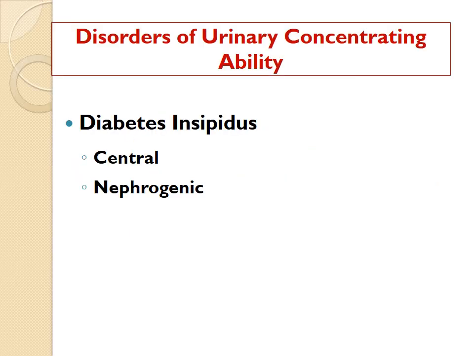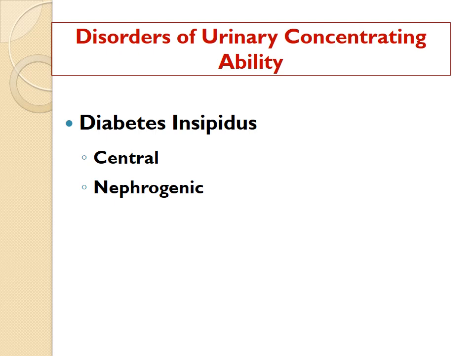Now I'm coming towards the applied aspect regarding the ability of a kidney to concentrate or dilute urine. One of the most important diseases that we have to discuss here is diabetes insipidus. Now you are aware of diabetes mellitus, that is due to the deficiency of insulin or a resistance to insulin, where the patient will complain of excreting a lot of urine, that is known as polyuria. Similarly here also in diabetes insipidus, the patient's complaint will be polyuria. That means the patient has to go for urination frequently with a loss of a large amount of urine. So that is polyuria.